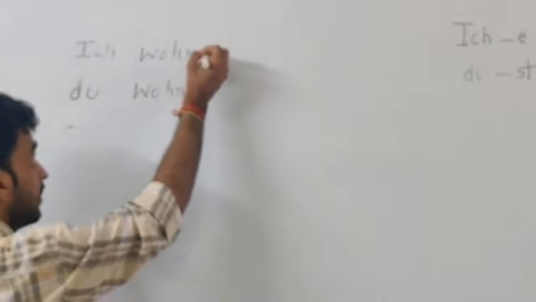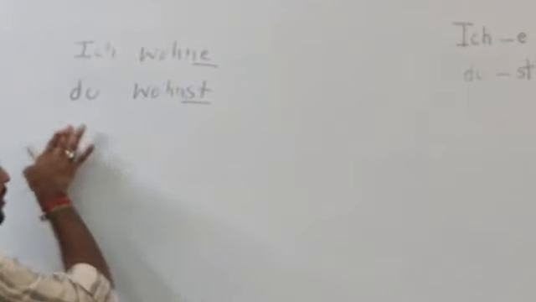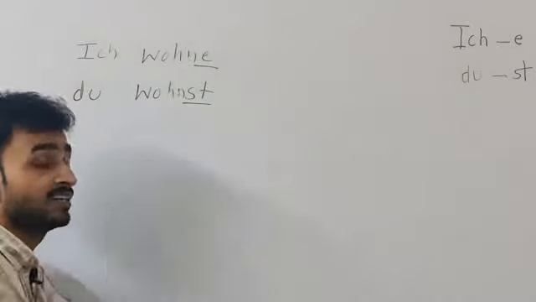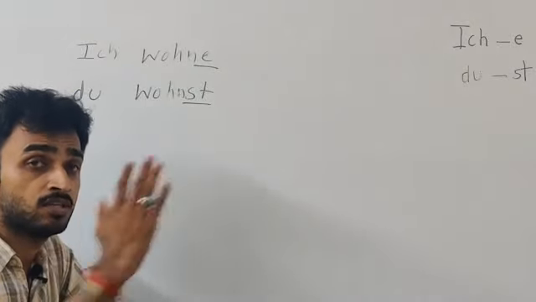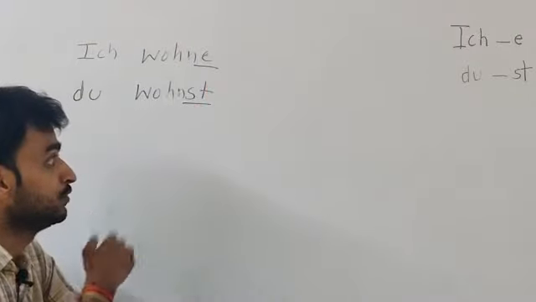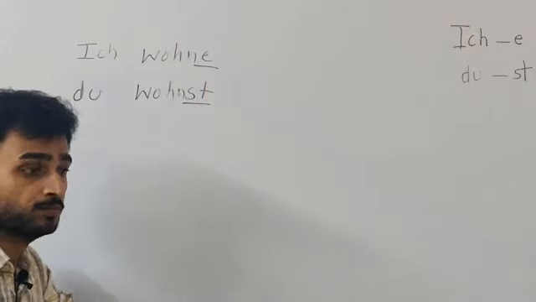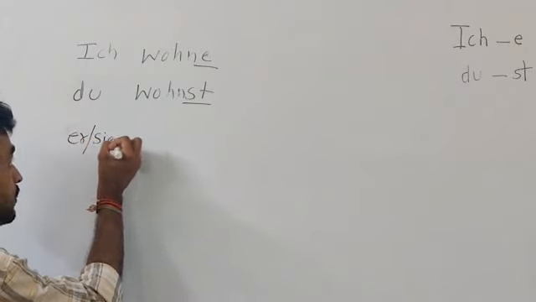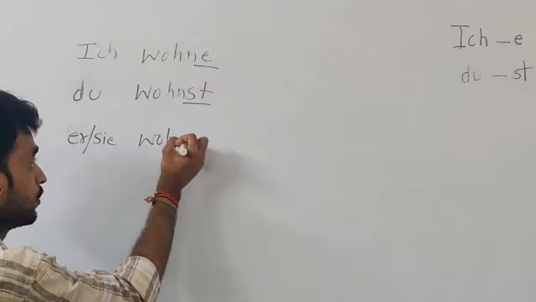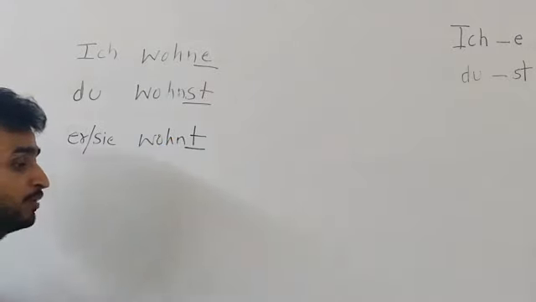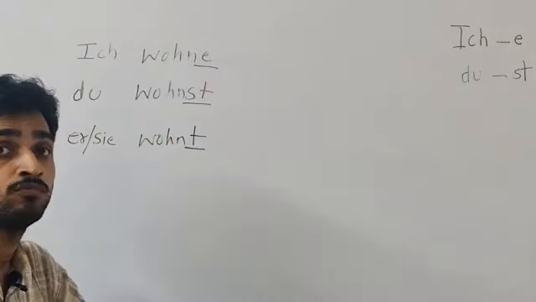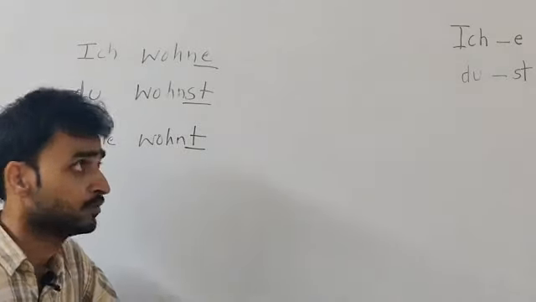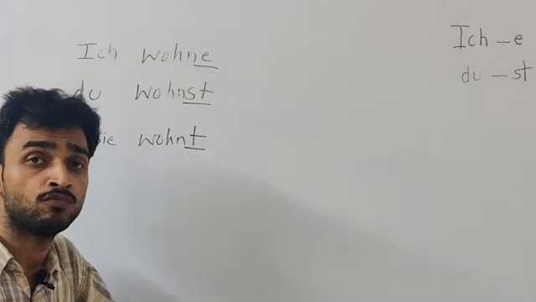So these endings are very important. You cannot ignore them. With ich you can see e ending, and with du you can see st ending. This is called verb conjugation. Similarly, if I say third person, er or sie, the ending is t. So wohnt. This is my verb conjugation. This is called verb endings. It is used with most of the verbs which are regular verbs.